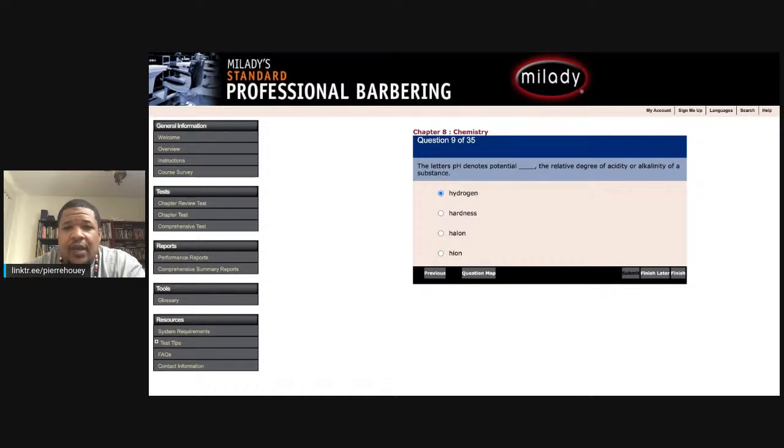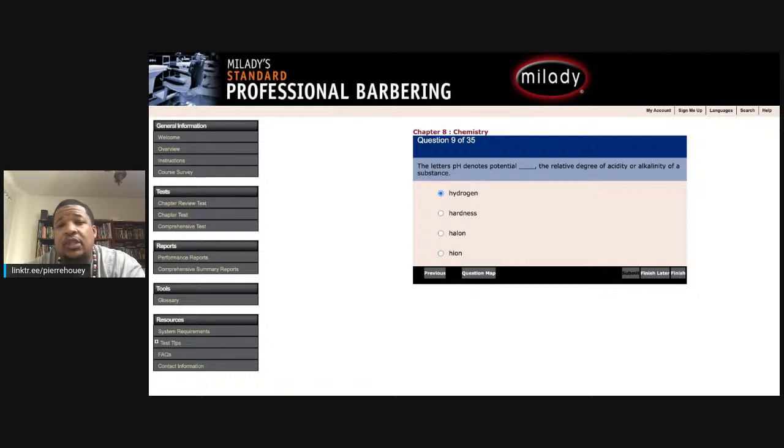Question 32. A blank is a suspension of one liquid dispersed in another. A, solvent. B, concentrated suspension. C, emulsion. Or D, base. We know it's not solvent because a solvent dissolves something that's immersed in it.